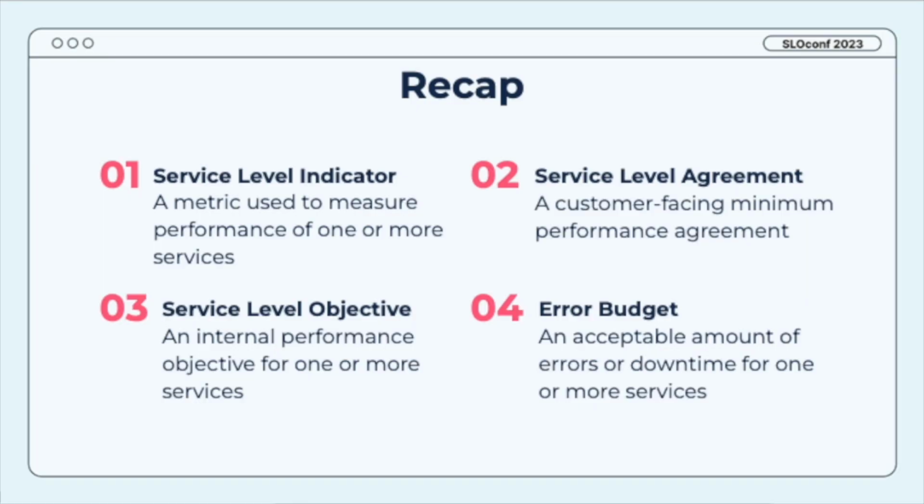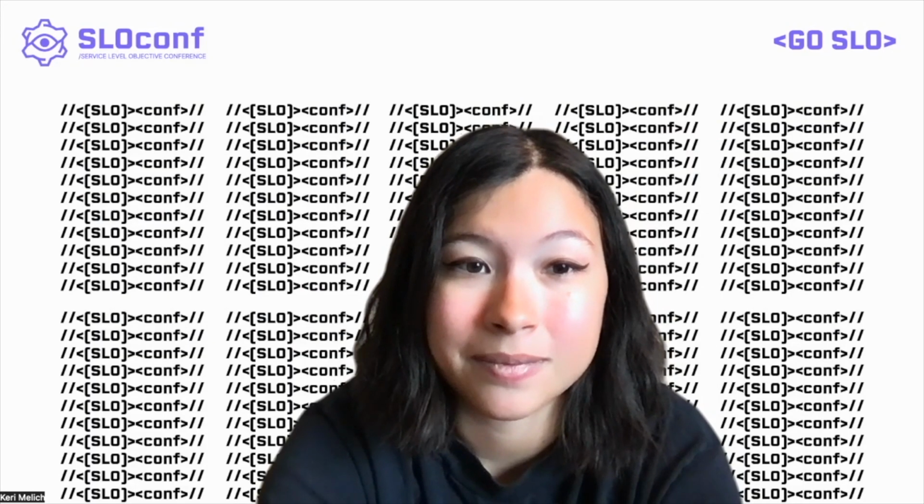So let's recap real quick. That was a lot. Hopefully everyone stuck with me. So we went through service level indicators, which was a metric to use to measure performance of one or more services, service level agreements, which is the customer facing minimum performance agreement with legal ties, remember? And then service level objectives, which is the internal performance objective for one or more services, and our error budget, which is the acceptable amount of errors or downtime for one or more services.